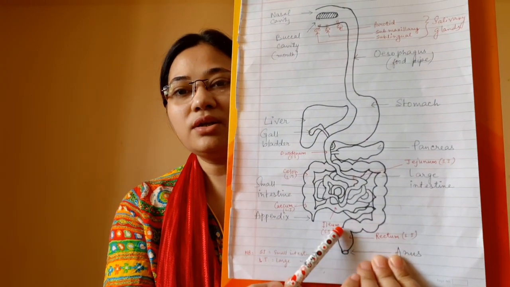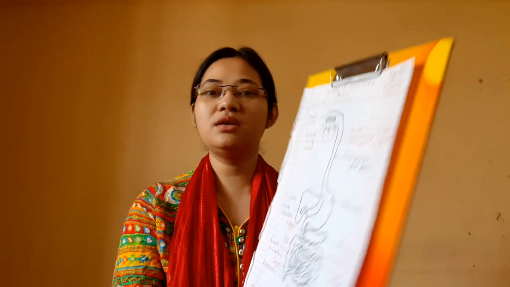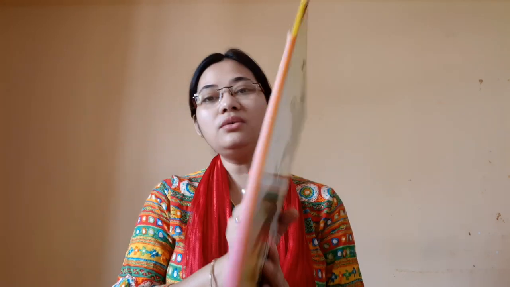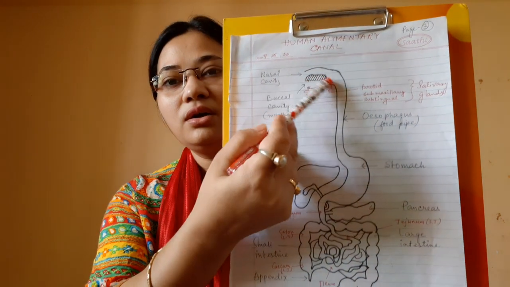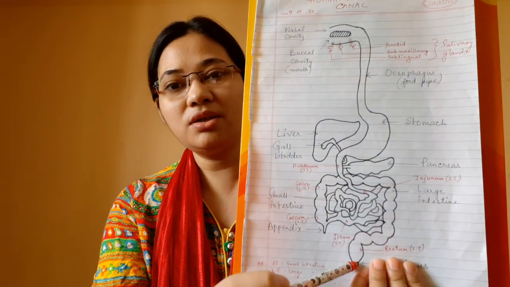And what is the function of the rectum? The rectum helps in temporary storage of undigested food. For a certain period of time it helps in condensing as well as storing the unwanted substance so that it can be removed from the body easily. So now you know the functions of all these different parts of the alimentary canal.